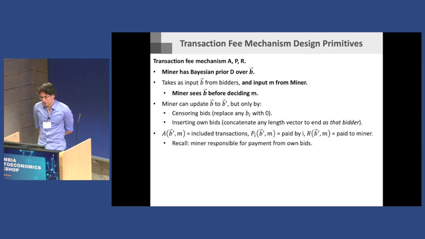The only new thing I'm going to do, so that I can actually make a definition of what it means for a miner to not want to hijack their own auction, and what it would mean for a miner and bidders who don't share private information to collude, is just do what we typically do in Bayesian mechanism design, which is to say the miner has a Bayesian prior over what the bids are going to look like.